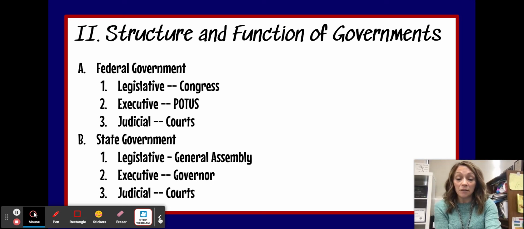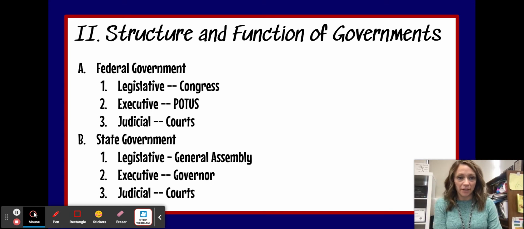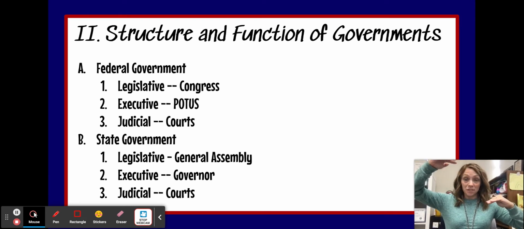Next, we have our executive branch. The executive branch is led by the governor, and the governor, along with the lieutenant governor, the secretary of state, the state treasurer, the auditor, and the attorney general are all responsible for enforcing laws of the state of Missouri. Next, we've got our Missouri judicial branch, which is made up of the Missouri Supreme Court and then lower state courts.